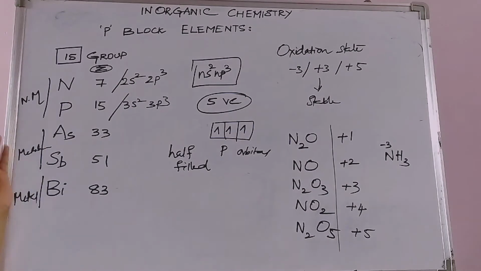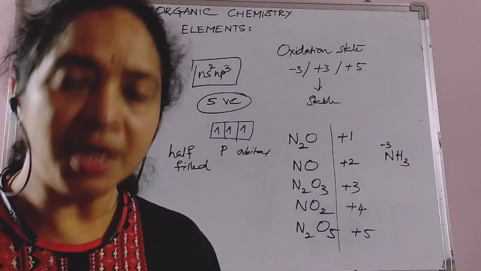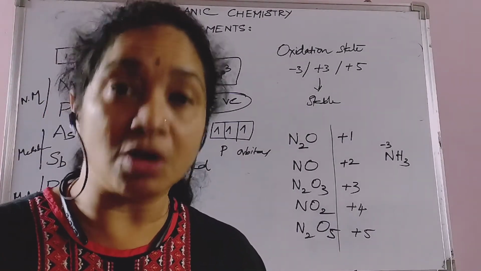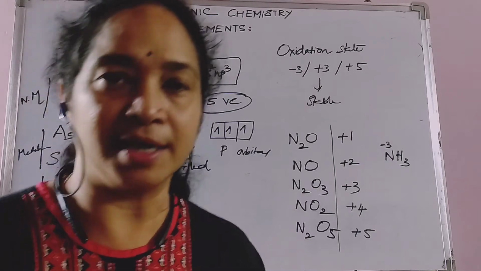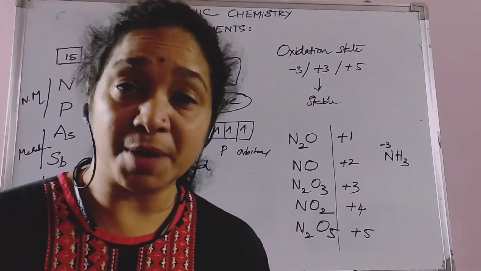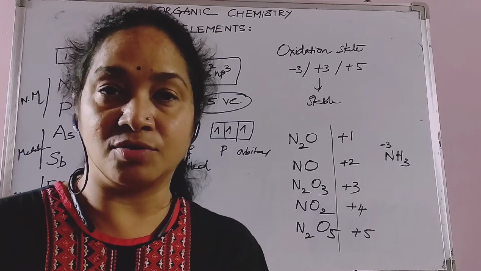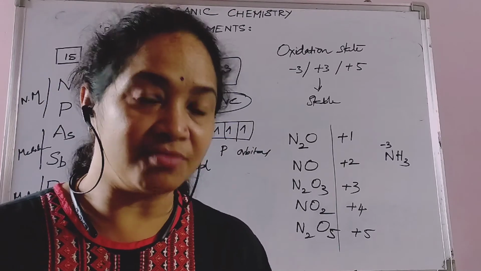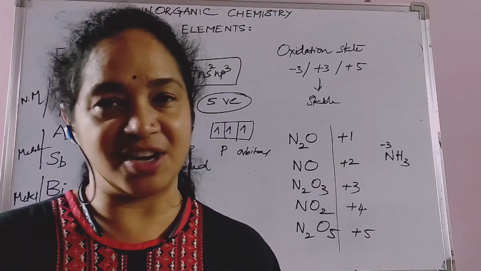Not only that, for phosphorus, arsenic, antimony and bismuth, as you go down, the +5 oxidation state increases due to the availability of d orbitals, right? And then nitrogen and phosphorus undergo disproportionation, that is, they simultaneously undergo reduction as well as oxidation when they are in acidic medium, right?